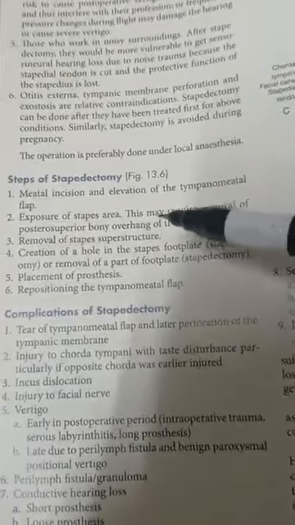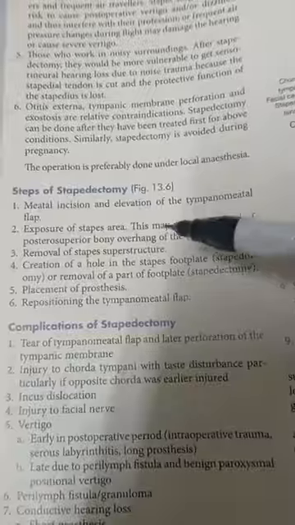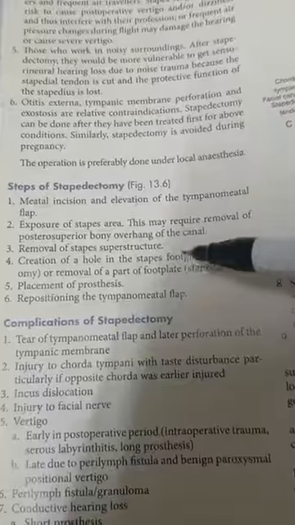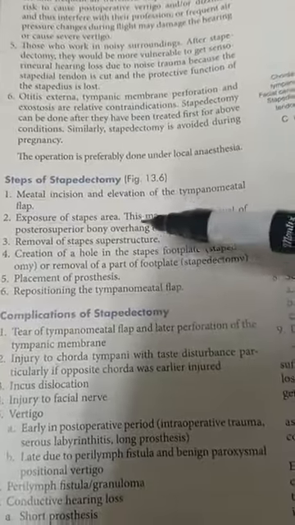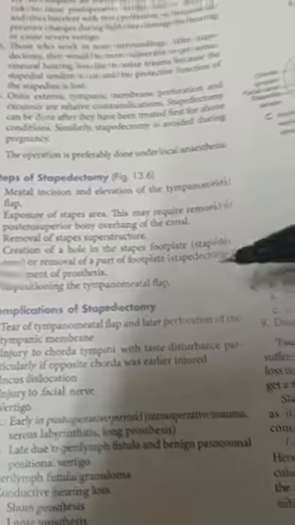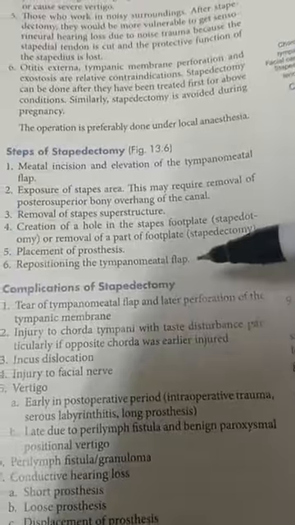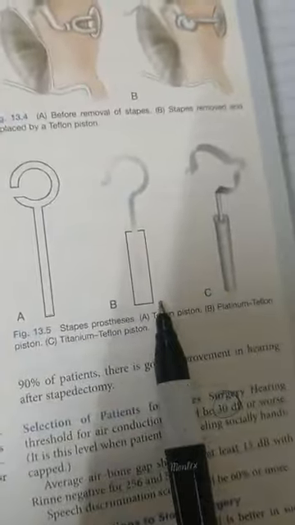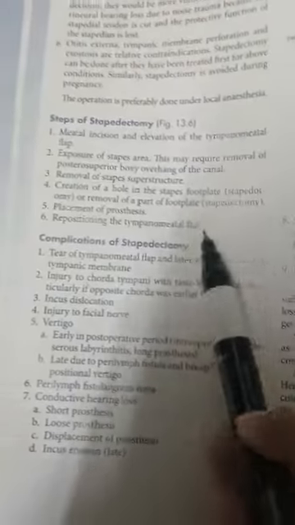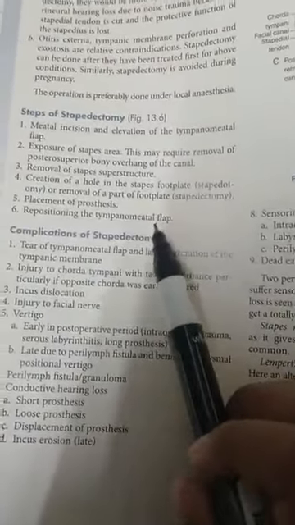inserted. That's the small fenestra you can see made in the foot plate, and the Teflon piston is being inserted. So that shows the steps of stapedectomy: meatal incision and elevation of the tympanomeatal flap, exposure of the stapes area which may require removal of the posterior superior bony overhang of the canal, removal of the stapes superstructure, creation of a hole in the stapes foot plate or removal of a part of the foot plate, and placement of a prosthesis as I showed. These are the different types of prosthesis: Teflon piston, platinum Teflon piston and titanium Teflon piston. Then repositioning of the tympanomeatal flap.